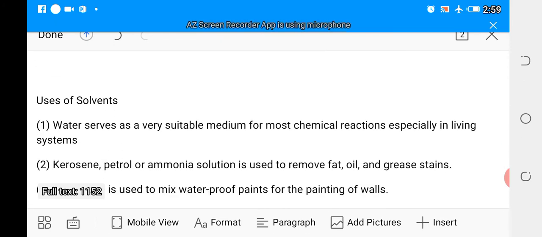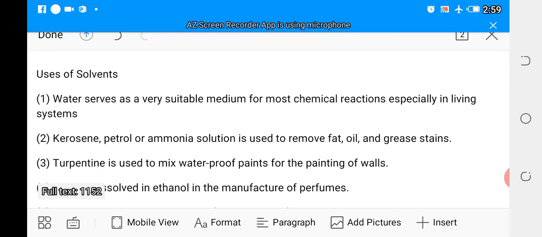Now, solvents generally, what can they be used for? Uses of solvents. What are the solvents?